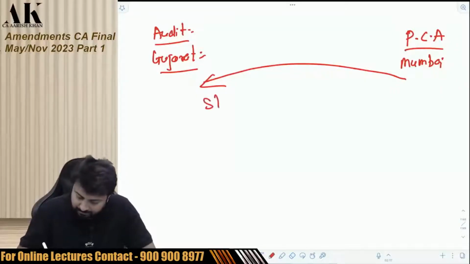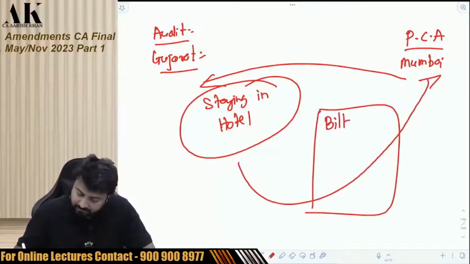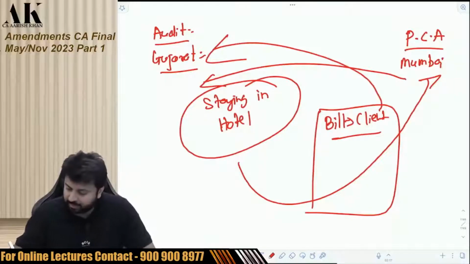The hotel gave a bill to the practicing chartered accountant and the bill is in the name of the client. So what did the practicing chartered accountant do? The practicing chartered accountant paid the bill.